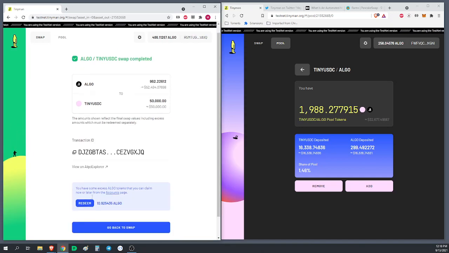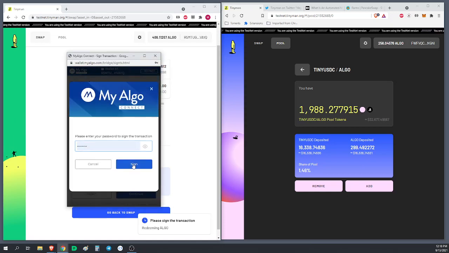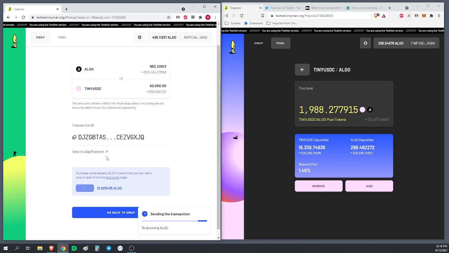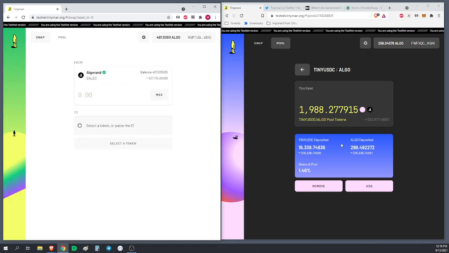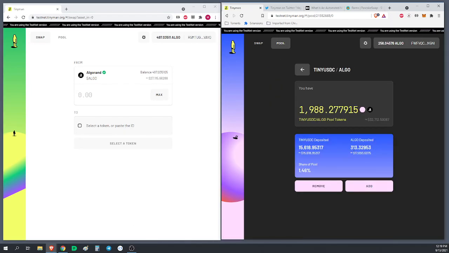You made the transaction. A little bit of redeemage we need to do here. We're just going to do that real quick, and we'll give this a chance to kind of refresh. But remember, we just put 962 Algo in and took $50,000 out. All right. So here we're going to refresh this, manage. See, we went up to 313 Algo and went down to 15,000. Now you can see these prices here are a little bit different.